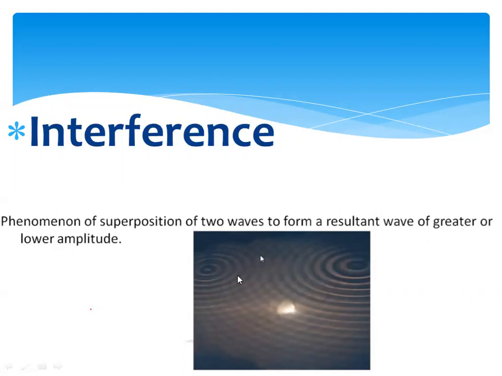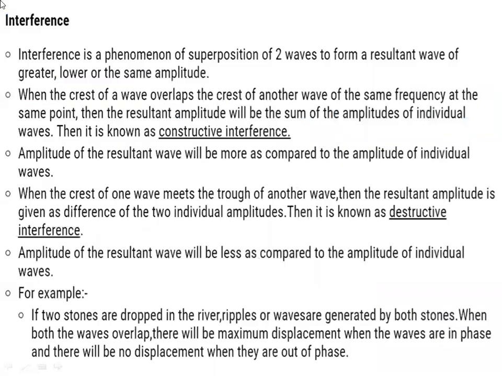This phenomenon of superposition of two waves to form a resultant wave of greater amplitude or lower amplitude is called interference. You can keep this as an example, and I hope you will understand it. Interference is the phenomenon of superposition of two waves that we have discussed.